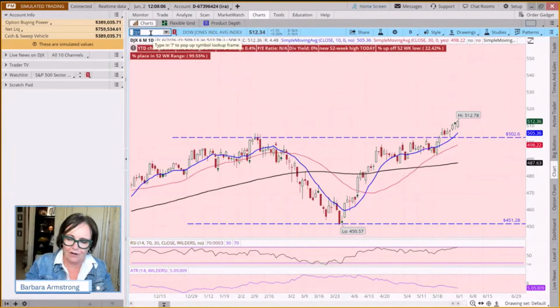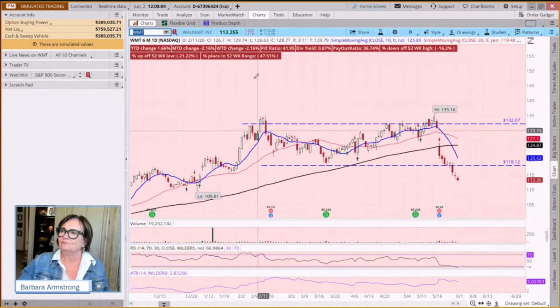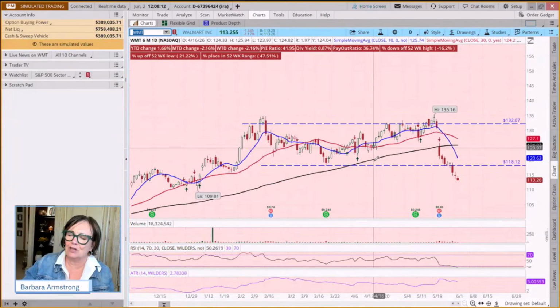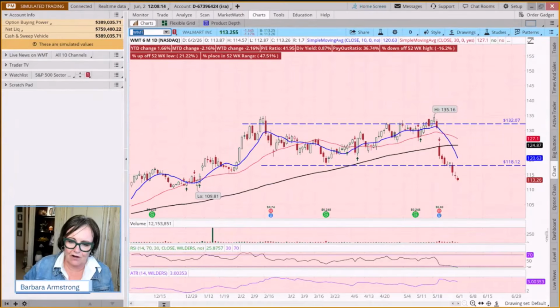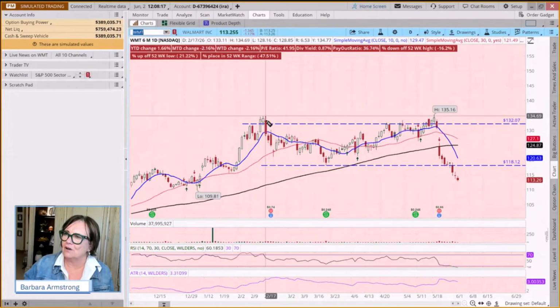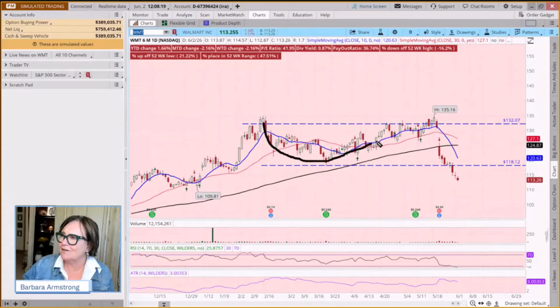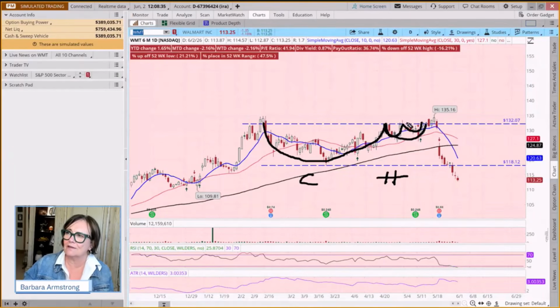If we look at Walmart, for example, we had a similar-ish type of pattern, didn't we? We had this come down, and it's like one of those fancy cups with the 2 little handles, but basically a cup and handle, and then it broke out. One of the things I say with any pattern, whether it's a diagonal resistance breakout or this horizontal breakout, is you may want to wait for it to come back and retest and make sure it's a breakout and not a fake out.